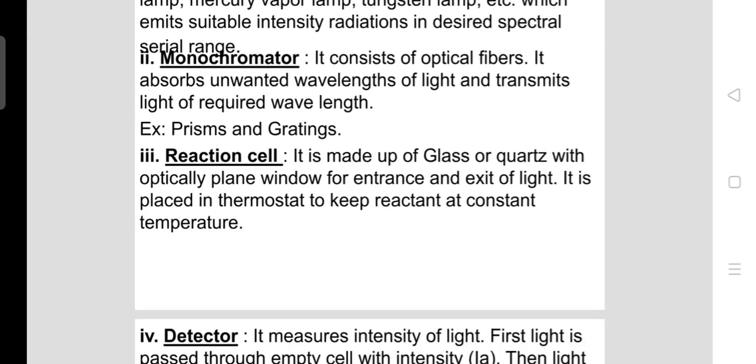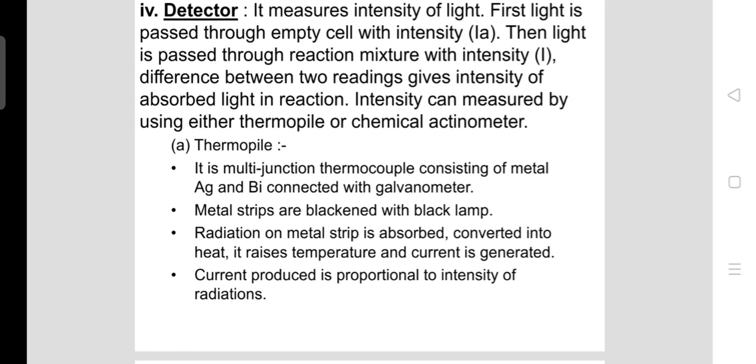Now, the last one, that is the detector, which detects or measures the intensity of light falling on a suitable detector. The light passing through the empty cell, its intensity is measured as IA, and the intensity of transmitted light is capital I. Now the difference between IA and I gives the intensity of light absorbed in the reaction. The intensity of light is measured by using either a thermopile or a chemical actinometer.